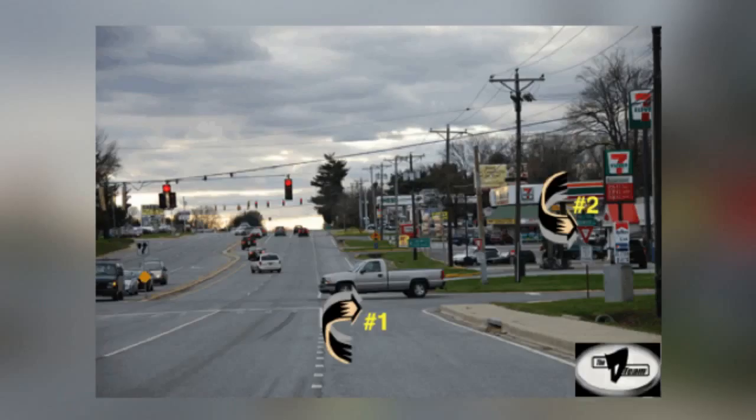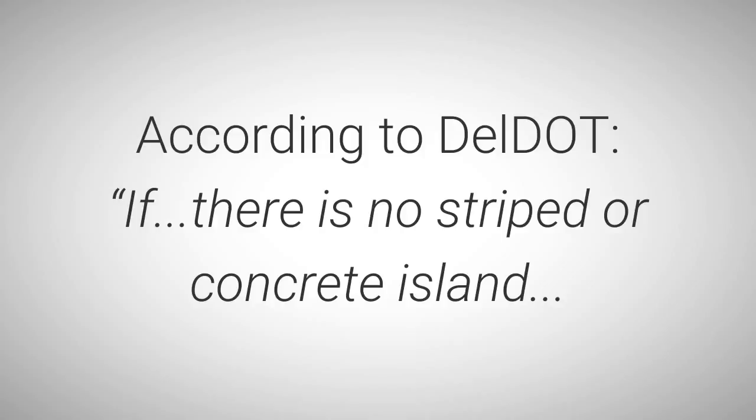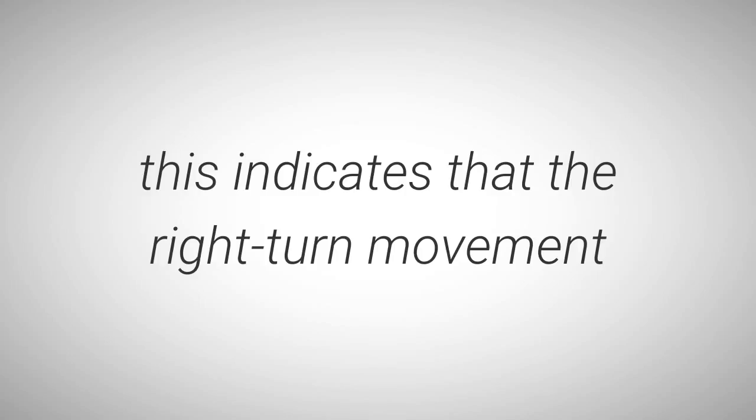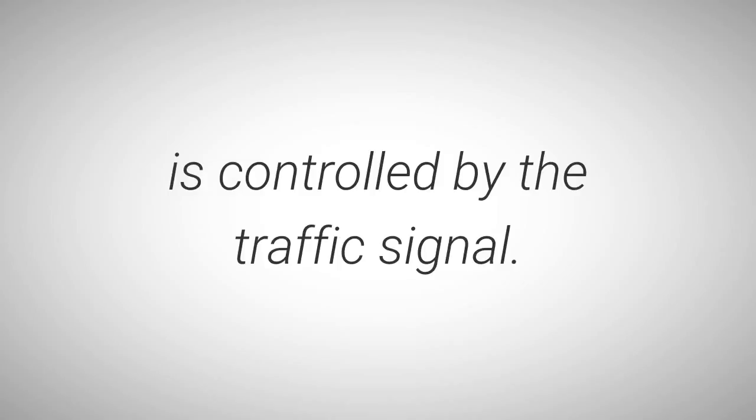Paint a stop line in the right turn lane, arrow number 1, in intersection picture number 5-11 above, and remove the yield sign. According to DelDOT, if there is no striped or concrete island, this indicates that the right turn movement is controlled by the traffic signal.